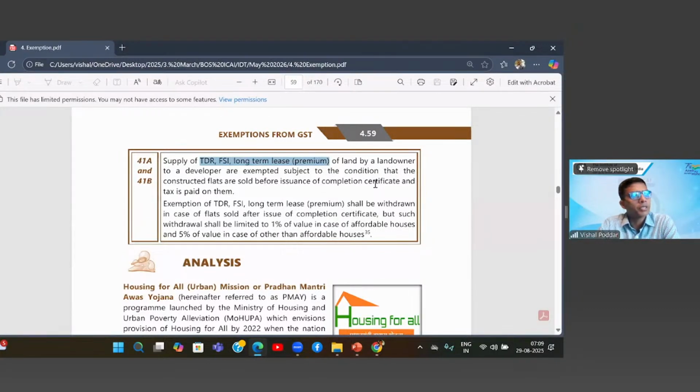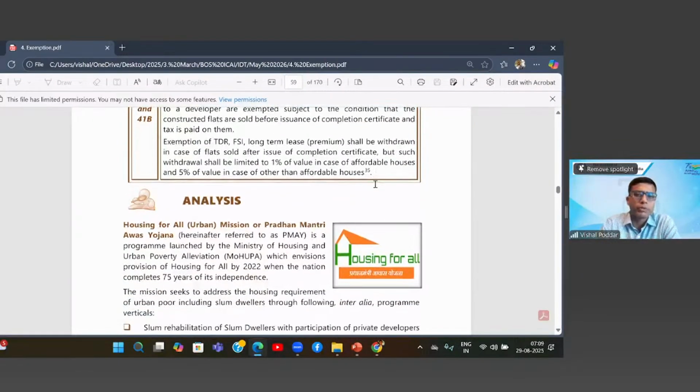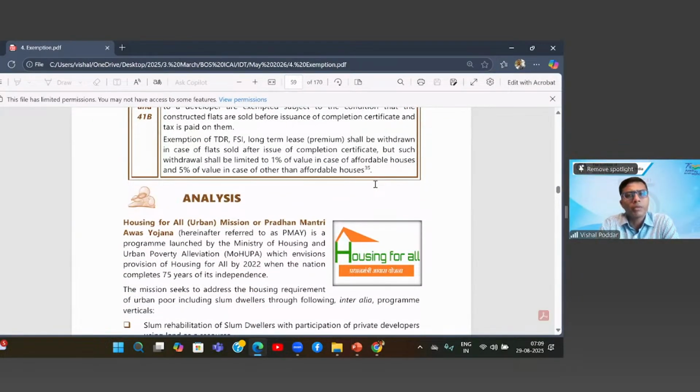So this entry says that the transfer of development rights, including FSI and long-term lease, will be exempt if the developer will be constructing and selling these flats before completion of the project. In such cases, it will be exempt. Now it says this exemption will be withdrawn in case flats are not sold up to the completion certificate, that is, they are sold after the completion certificate.